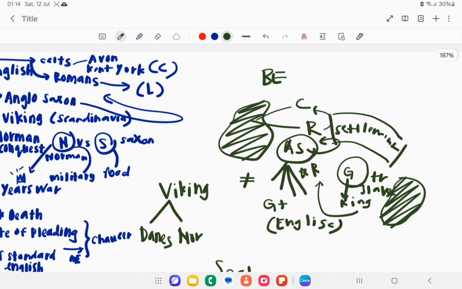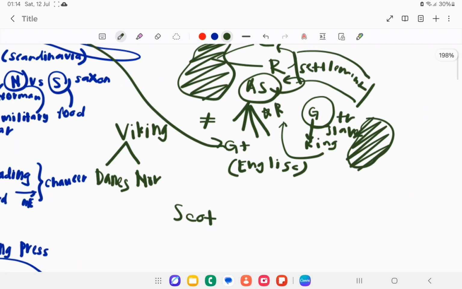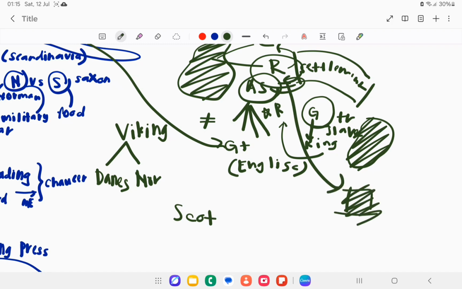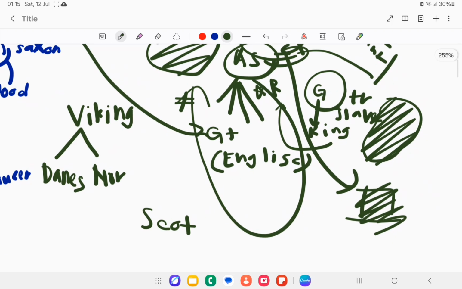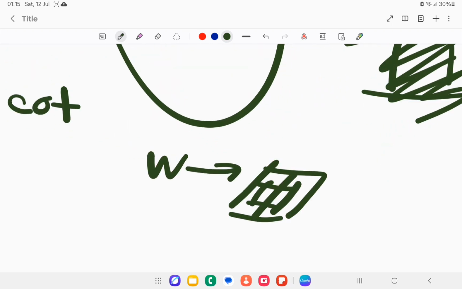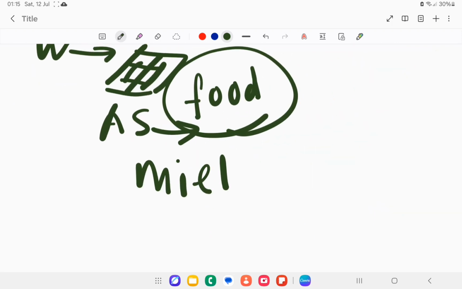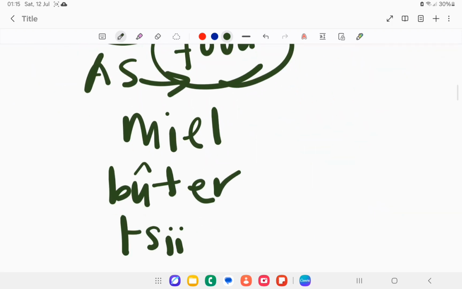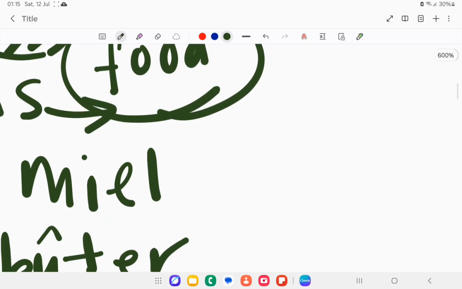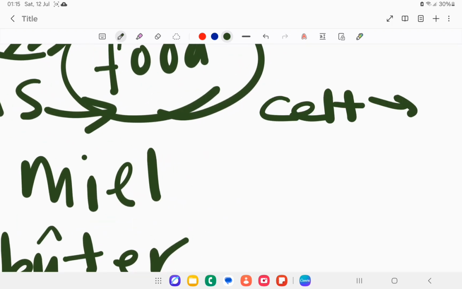Okay, so to give you an idea of how English was formed, because of the settlement and the collapse of the Roman civilization, that's why the Anglo-Saxons could take it. Why did the Anglo-Saxons want to take Britain? Because the weather is good for farming, which equals agriculture, more food and harvest. So Anglo-Saxon words are related to food and farming. For example, meal, butter, and also cheese. Yeah, more to food. And then when the Anglo-Saxons took this, of course they were not as kind as the Romans, so they pushed the Celts away and the Celts went to Wales, I guess.